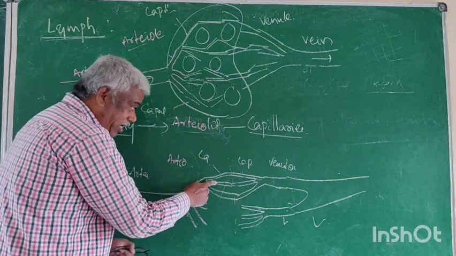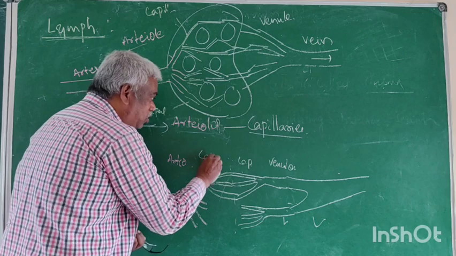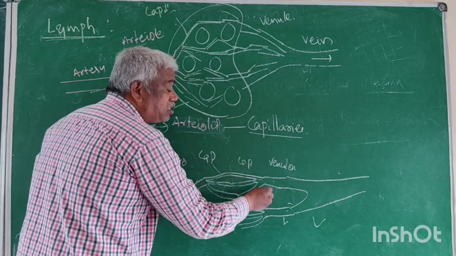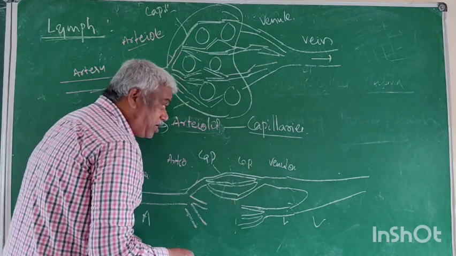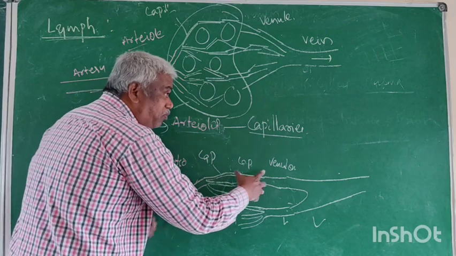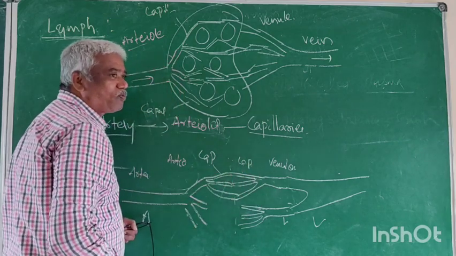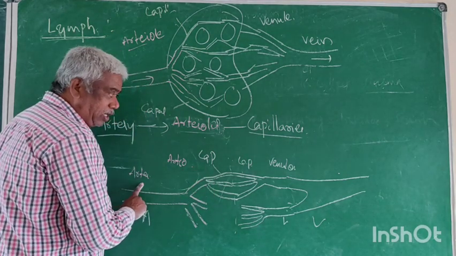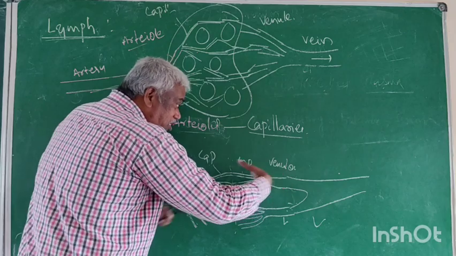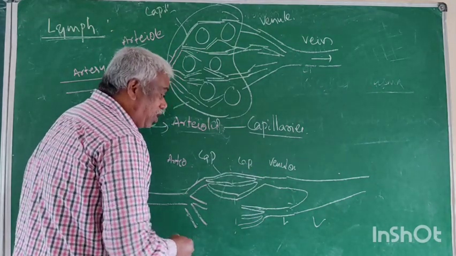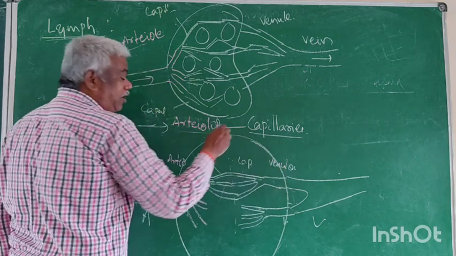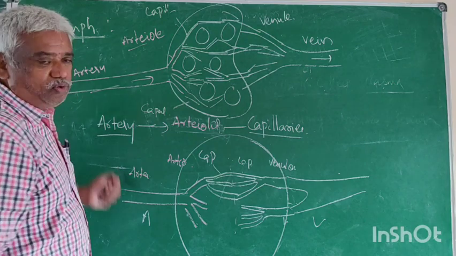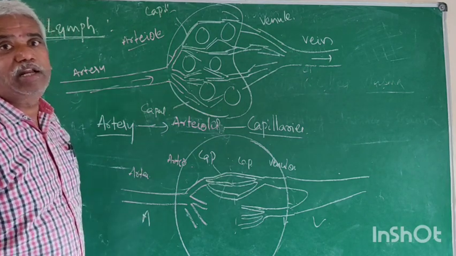This capillary belongs to the artery, and this capillary belongs to the vein. But the capillaries of the artery and the capillaries of the vein are in direct contact. Now this contact is inside the organ. Right. Now this is the basic fundamental to understand life. Without this, you never understand life.